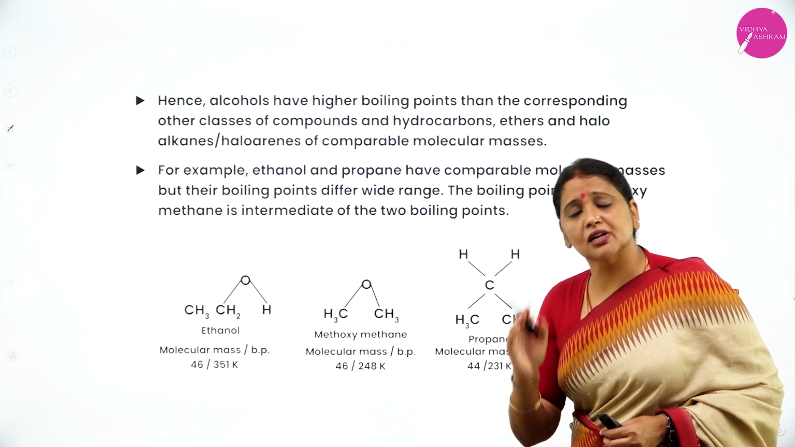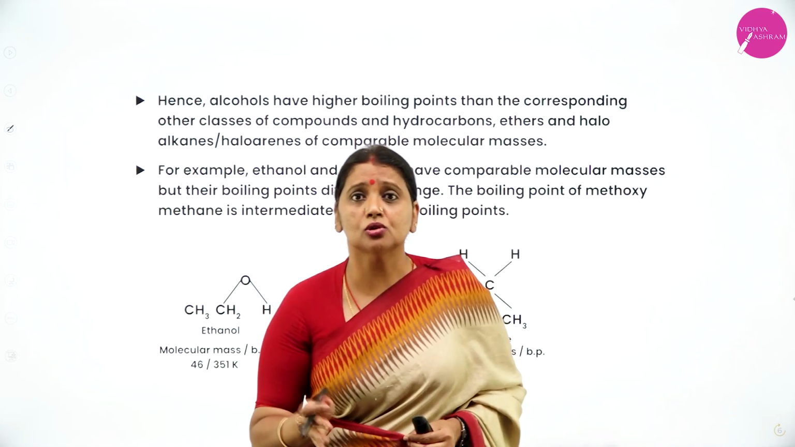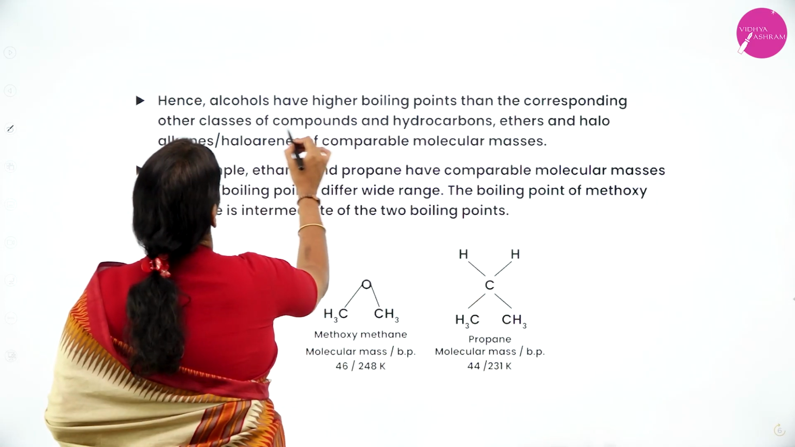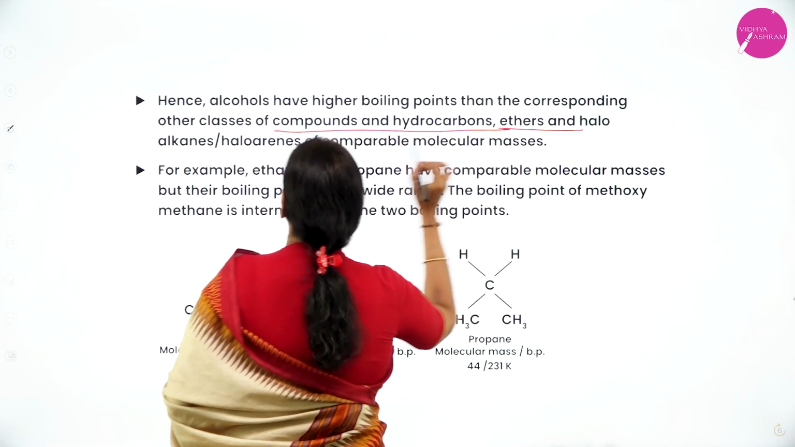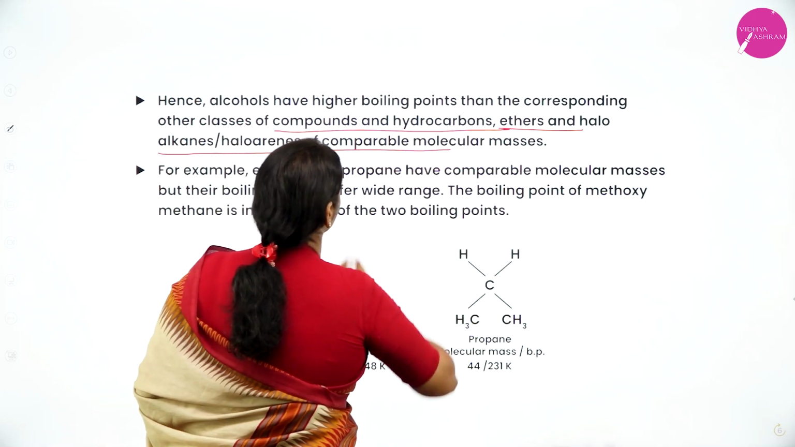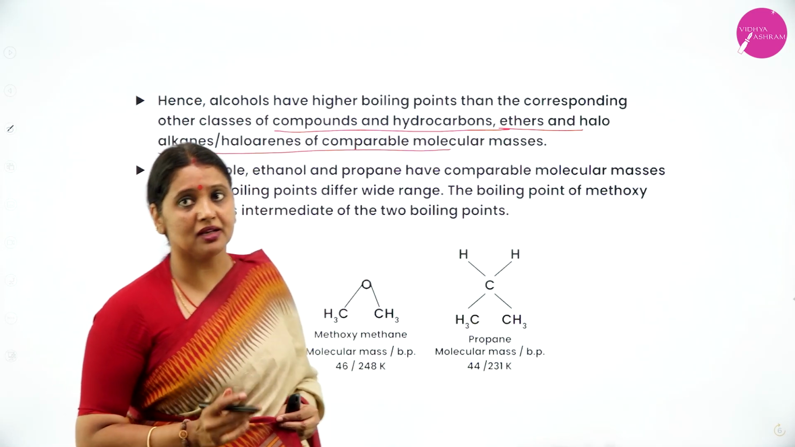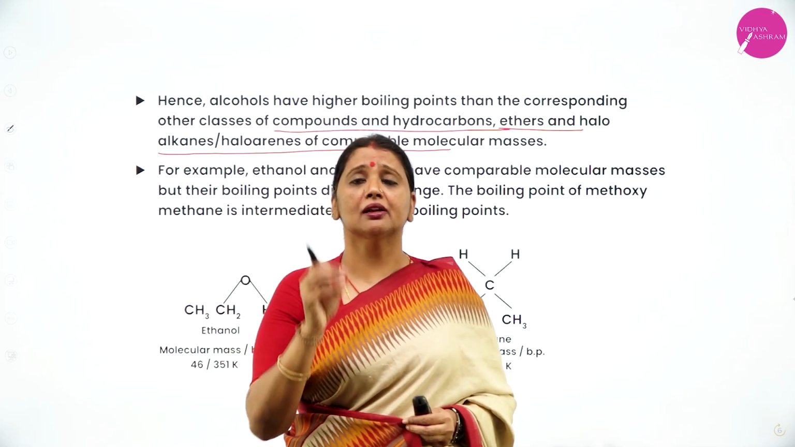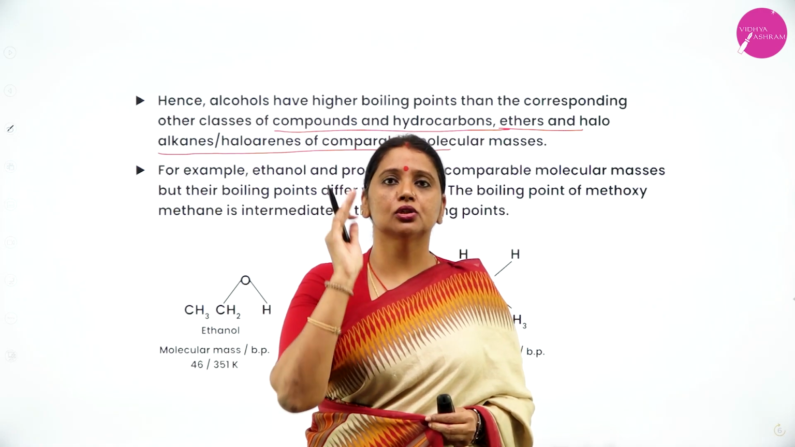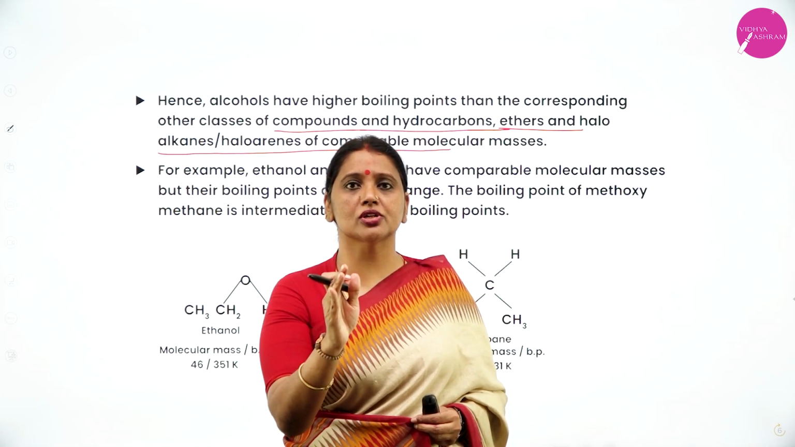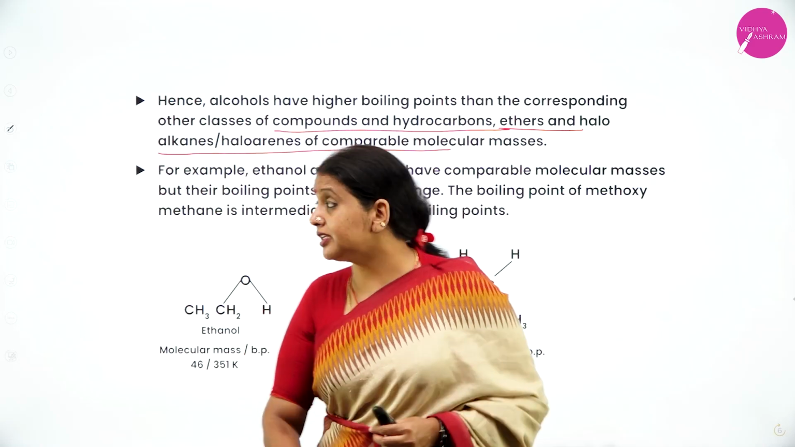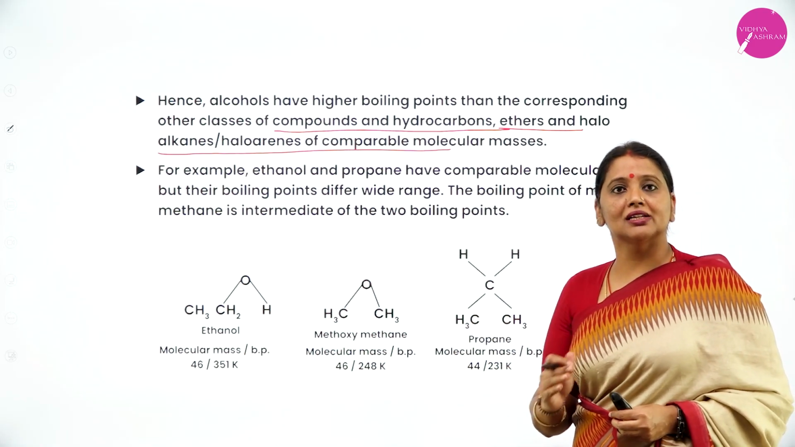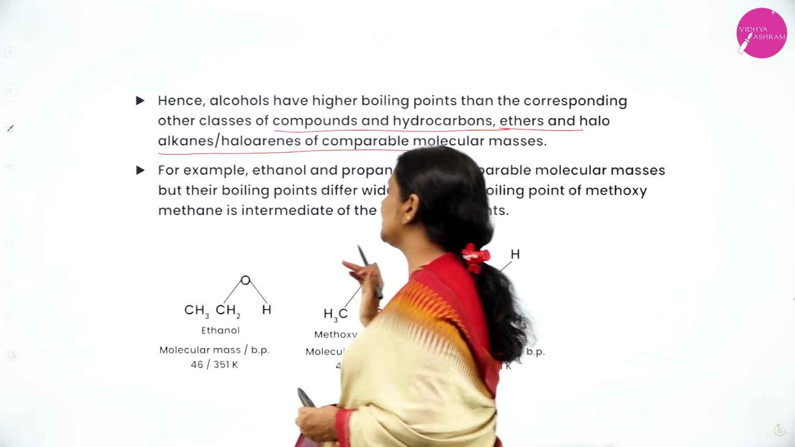Because of this intermolecular hydrogen bonding, alcohols have higher boiling point than corresponding compounds, hydrocarbons, ethers and haloalkanes and haloarenes of comparable molecular mass. The boiling point of alcohol is high due to the presence of intermolecular hydrogen bonding. Alcohols have a higher boiling point than corresponding other classes of compounds like haloalkanes, haloarenes, hydrocarbons, ethers, etc.